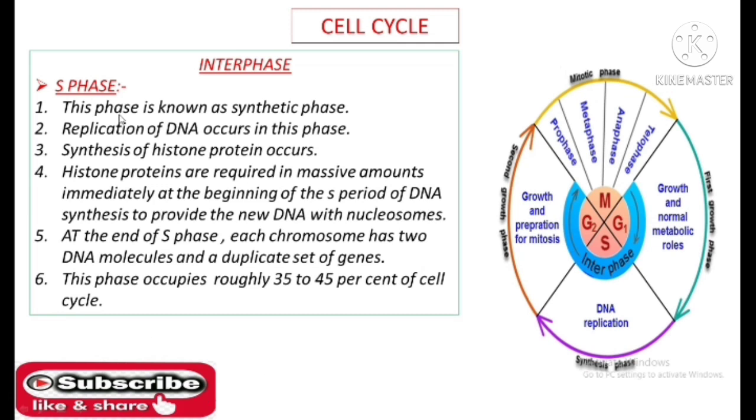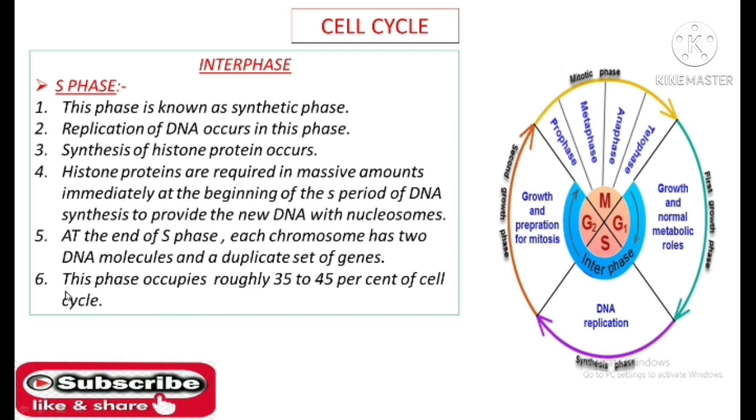And now guys we will talk about S phase of interphase. Basically this phase is known as synthetic phase, and replication of DNA occurs in this phase. Synthesis of histone protein also occurs in this synthetic phase, and histone proteins are required in massive amounts immediately at the beginning of the S period of DNA synthesis to provide the new DNA with nucleosomes. At the end of S phase, each chromosome has two DNA molecules and a duplicated set of genes.